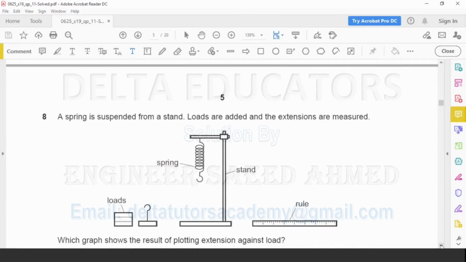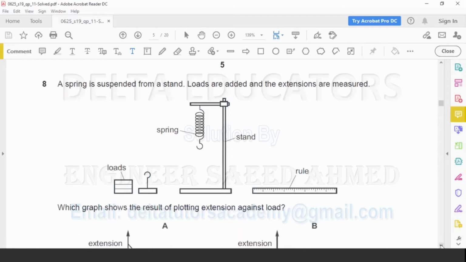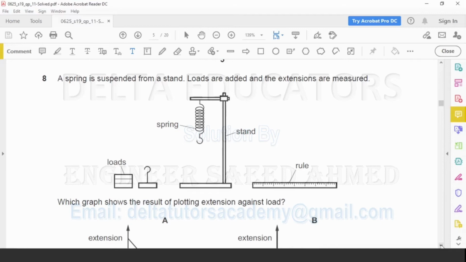Question number 8. A spring is suspended from a stand, loads are added and the extensions are measured. Which graph shows the result of plotting extension against load? When we suspend a load, there is an extension. This extension is directly proportional to the load. When two physical quantities are directly proportional to each other, their graph will be a straight line. Now we check the options.